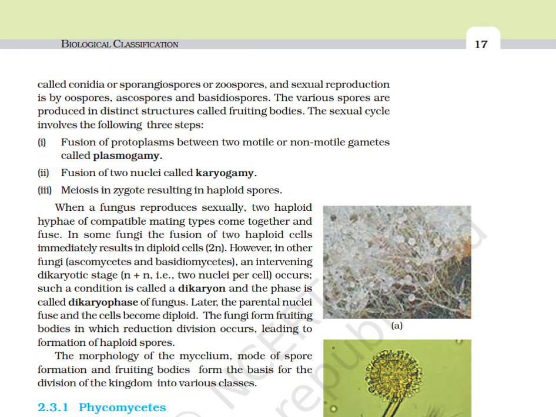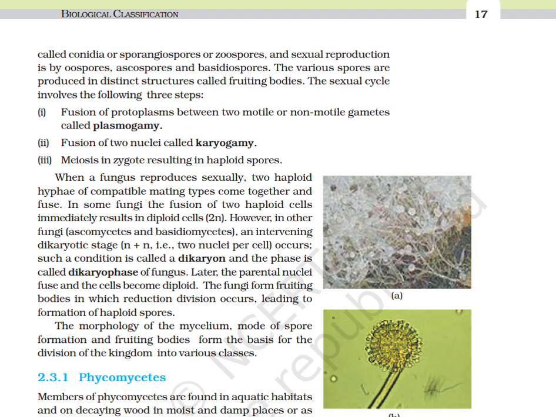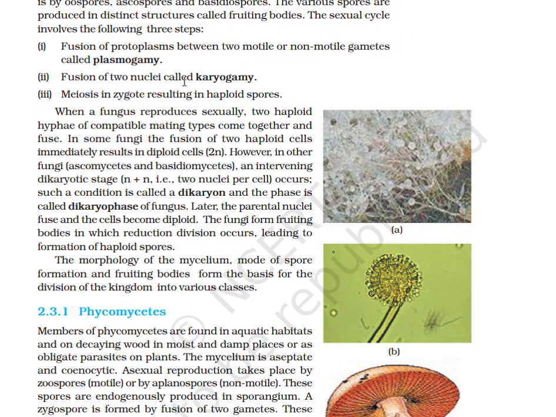The various spores are produced in distinct structures called fruiting bodies. The sexual cycle involves the following three steps: fusion of the protoplasm between two motile or non-motile gametes, called plasmogamy; fusion of two nuclei, called karyogamy; and meiosis in the zygote resulting in haploid spores.